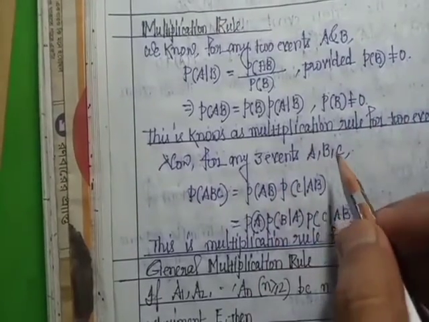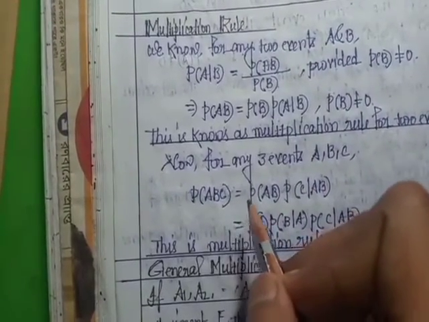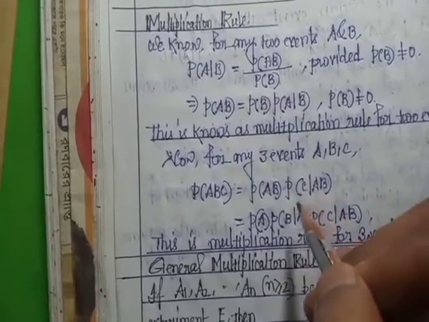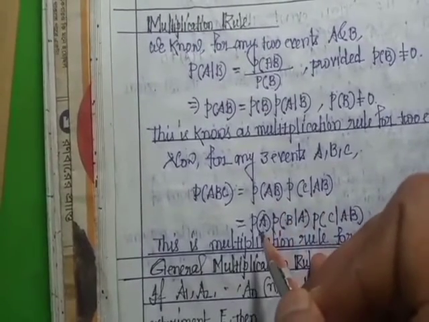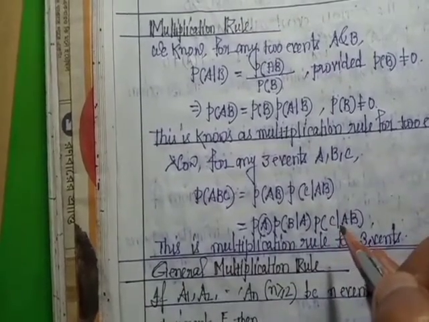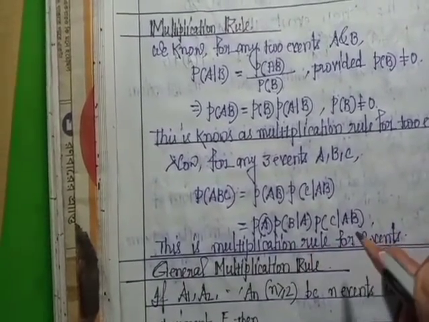For three events A, B, C, probability of ABC equals probability of AB into probability of C by AB. Since probability of AB means P of A into P of B by A, we get P of A into P of B by A into P of C by AB. This is the multiplication rule.